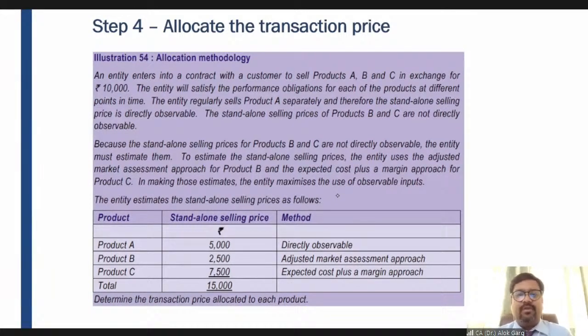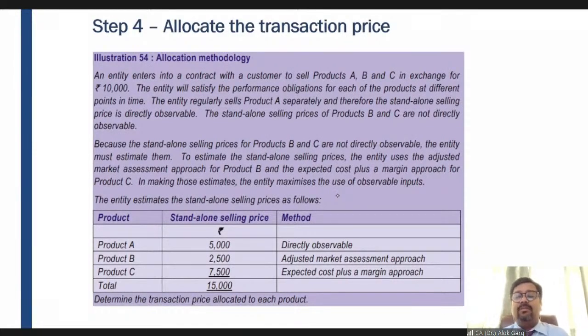Allocation of transaction price. The transaction price needs to be allocated to each performance obligation, first of all on the basis of the standalone selling price, in the ratio of their standalone selling price. How to identify standalone selling price? On the basis of fair value, which is market value. If that is not available, you need to go by the estimated price.